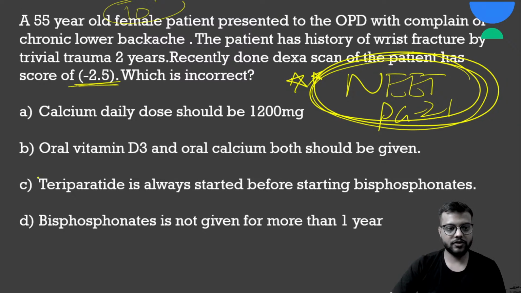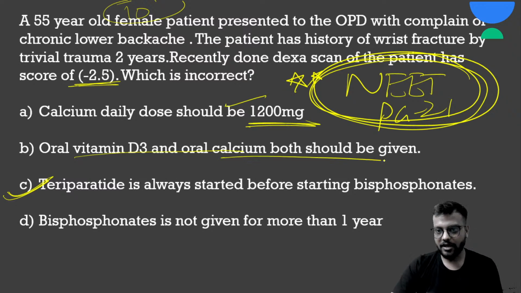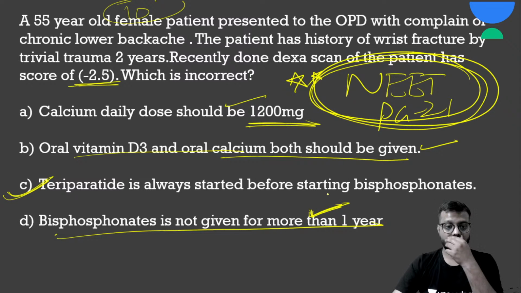Okay, so the answer for this question was C. सबसे पहले DEXA scan और ये जो history दी है इससे very easily you can diagnose कि हाँ ये osteoporosis है, क्योंकि DEXA scan अगर minus 2.5 या उससे कम है then osteoporosis confirm हो जाता है. Calcium daily dose 1200 mg, yes normally 800 या 1000 होती है, but इसमें we increase this, so this was correct. Oral vitamin D3 and oral calcium both should be given, yes दोनों साथ में देते हैं. Bisphosphonates is not given for more than 1 year, yes नहीं देते हैं, because there are chances of avascular necrosis of the jaw and esophagitis etc., so not more than 1 year.